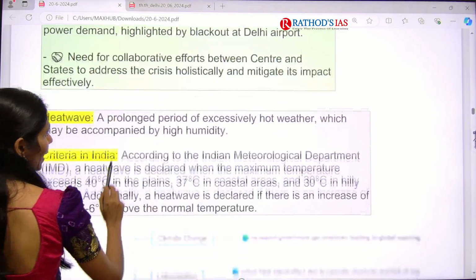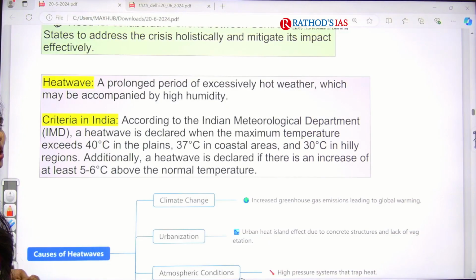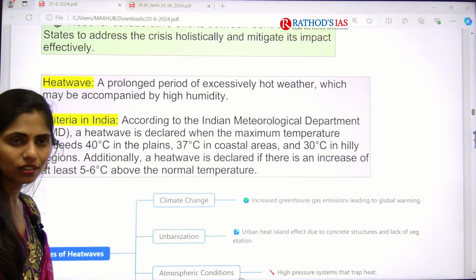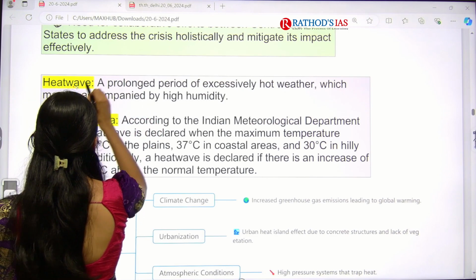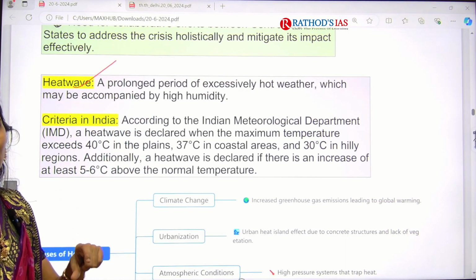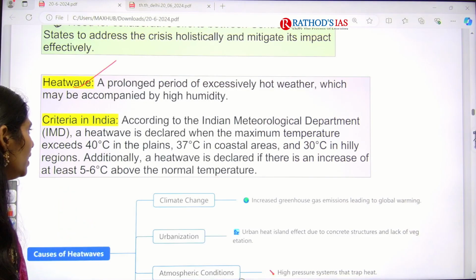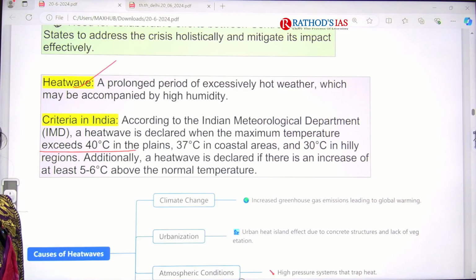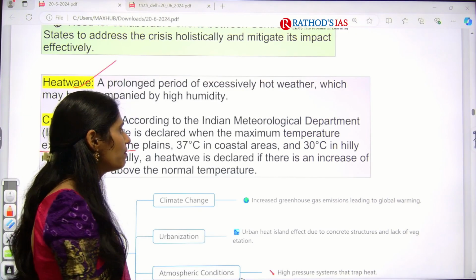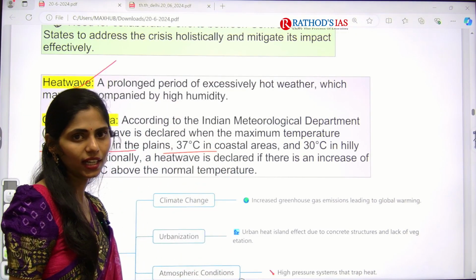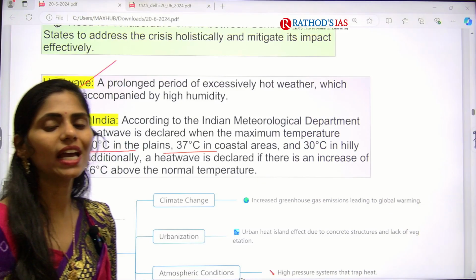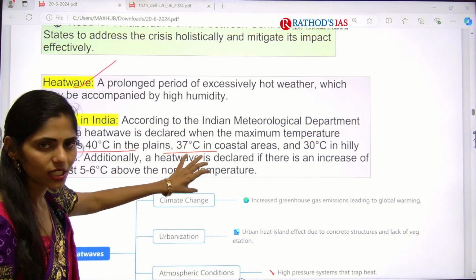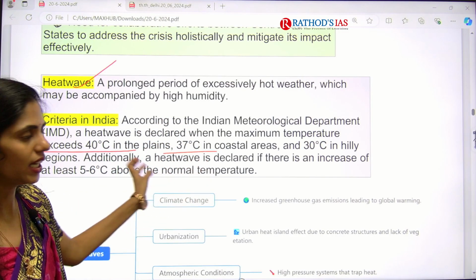Okay, now let us go back to our basics. What is a heat wave? Whenever there is a prolonged period of excessively hot weather, that is called a heat wave, and we need to take the standard definition, right? According to IMD, whenever there is more than 40 degrees of temperature in plains, it is called a heat wave. In coastal areas, if it is more than 37 degrees centigrade, and in hilly areas, if it is more than 30 degrees centigrade. So this is the criteria according to the meteorological department, so that we can call it a heat wave.